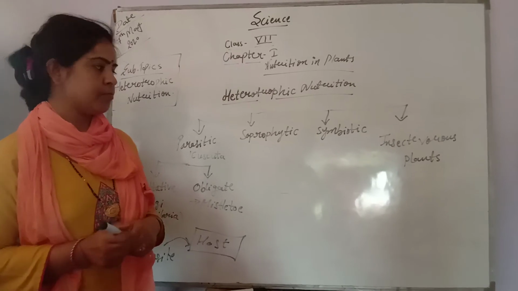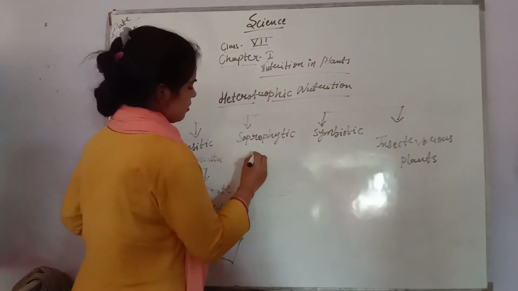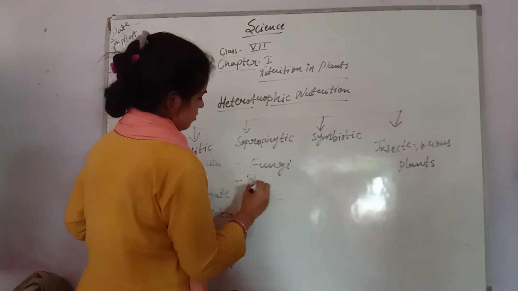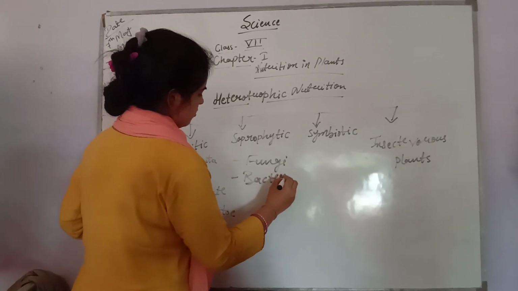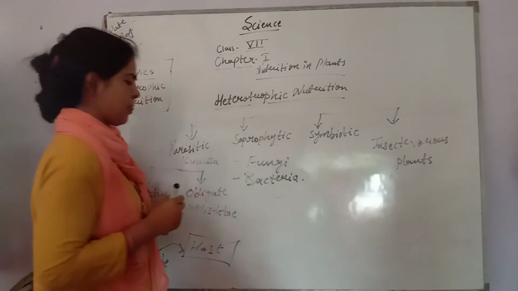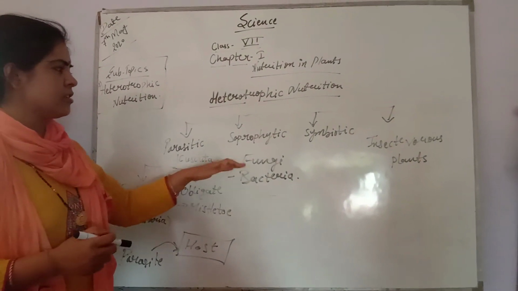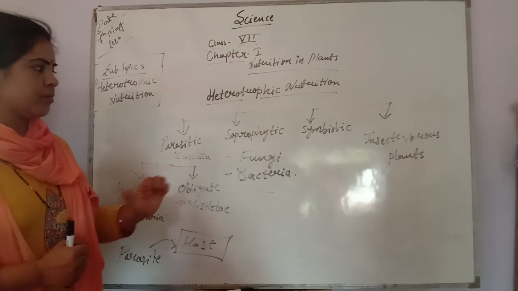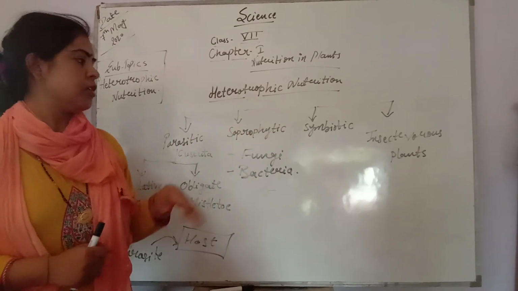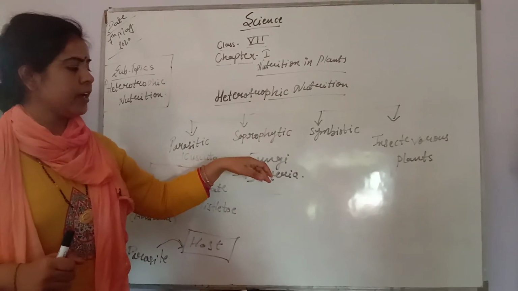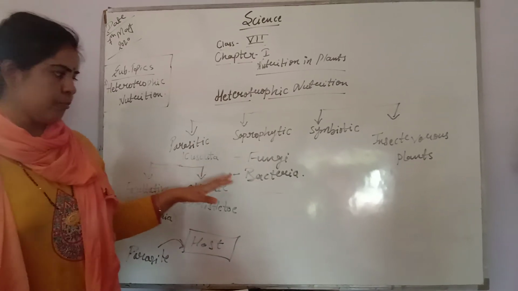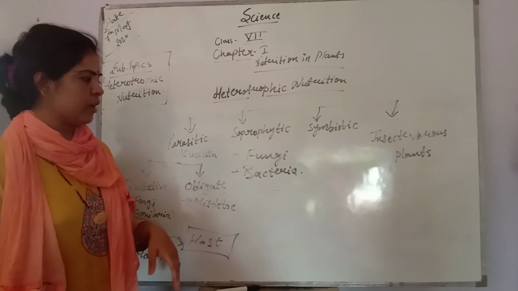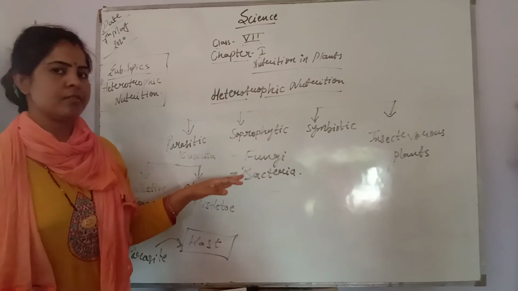As we have discussed many a times, fungi and bacteria, these are the organisms which are surviving on the dead and decaying organic matter. So what are saprophytes? Saprophytes are the organisms which will be surviving on the dead and decaying organic matter. Why will they be surviving on them? For their nutritional requirement. So these are saprophytes.